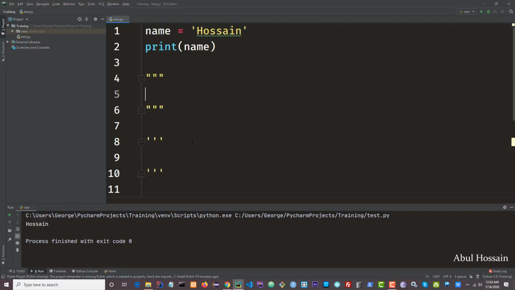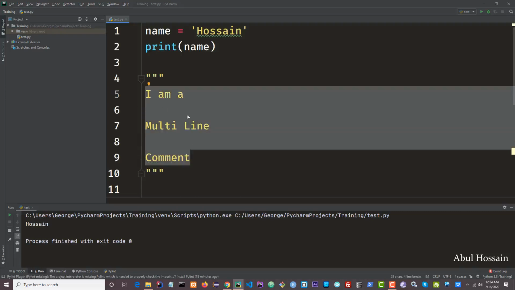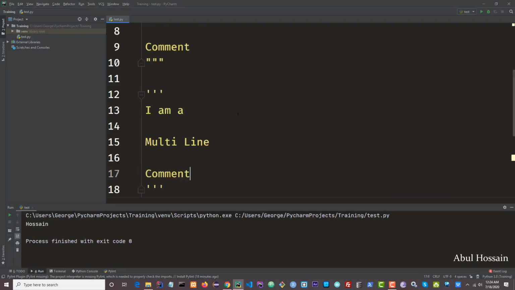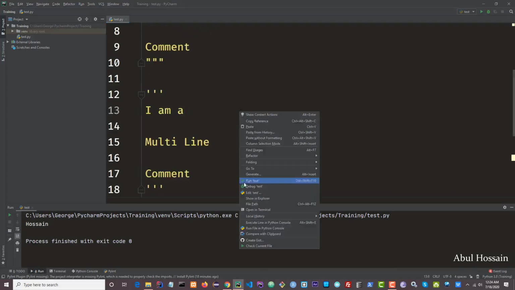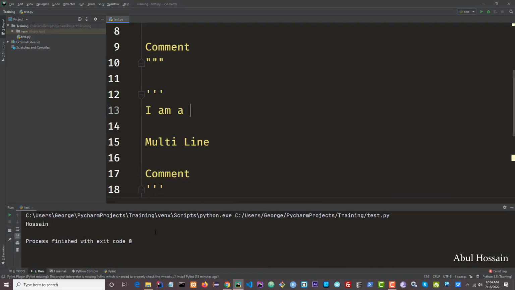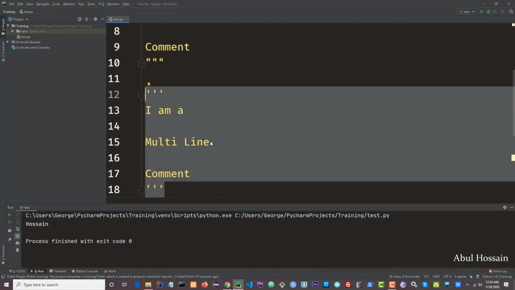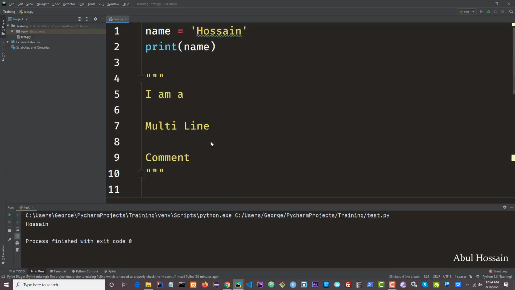And anything you write in between, let's say "I am a multi-line comment". Okay, let me just fix the typo real quick. Now I'm gonna copy this line and I'm gonna paste it over here. Now if I right click and run, you'll see that our Python parser will not find any error because our Python parser will treat them as comment and will not try to parse them, hence we got no errors.